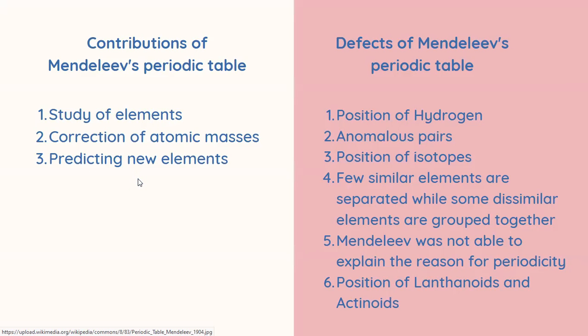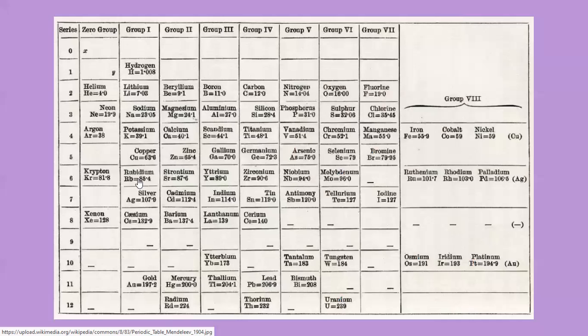There were only 56 elements known at that time, and at that point an average of at least one new element was discovered each year. So the main issue with Lothar Meyer's periodic table was that he did not leave any gaps for new elements to be placed in. But Mendeleev left gaps for elements to be placed in.